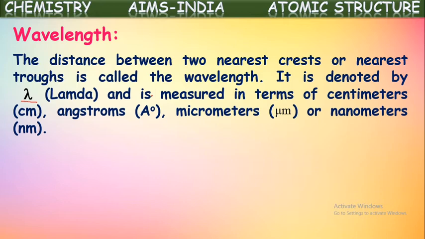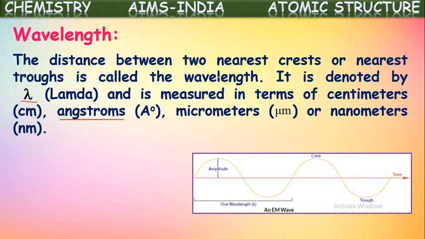So whatever units we use for distance, all will come as units for wavelength also. But it is a micro quantity. Generally, the most preferable unit for wavelength is angstroms, and even we can use centimeters, millimeters, micrometers, even nanometers.